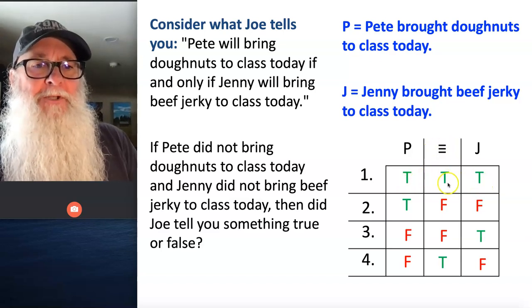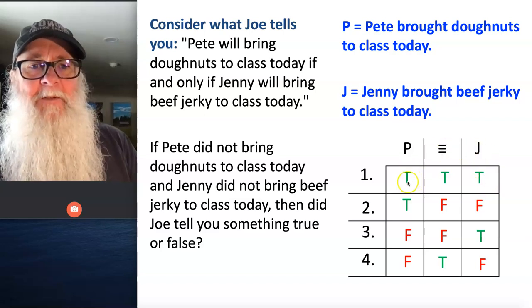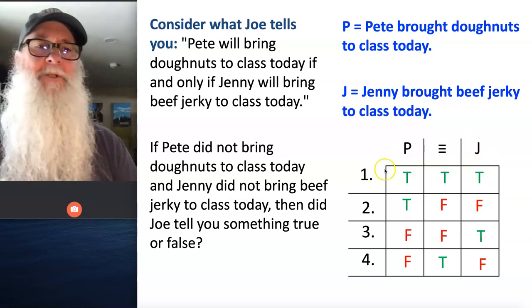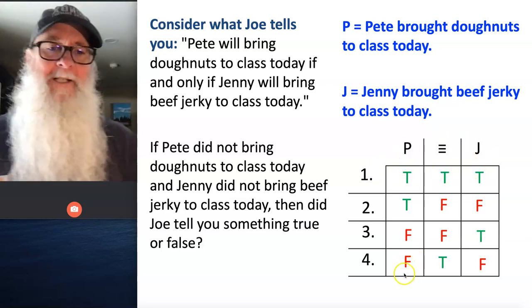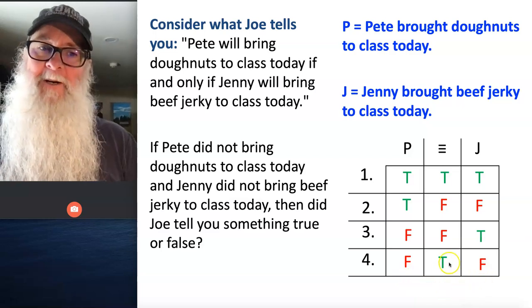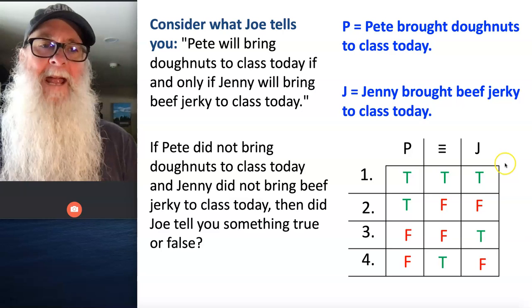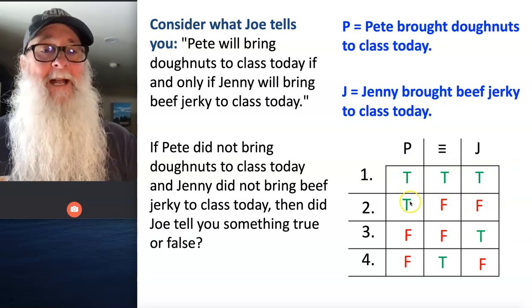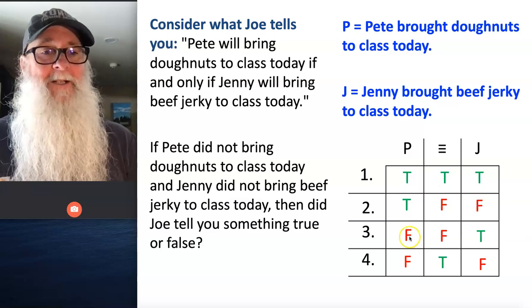A triple bar is true anytime the two sides match. Okay, so if you see on line 1, P and J, the two simple propositions, are both true, and the triple bar is true. And you can see on line 4 that P and J are both false, and the triple bar is true. So when the two sides match, the triple bar is true. But when the two sides don't match, like on line 2 and on line 3, the triple bar is false.